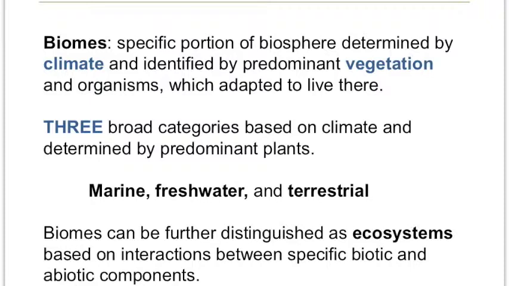There are three broad categories based on climate, and these are marine, freshwater, and terrestrial biomes. In this lecture, we're going to talk about the terrestrial biomes that are found on Earth. Biomes themselves, we can further divide based on the ecosystems, the interactions between organisms and their surrounding abiotic environment, so water, rain, sunlight.